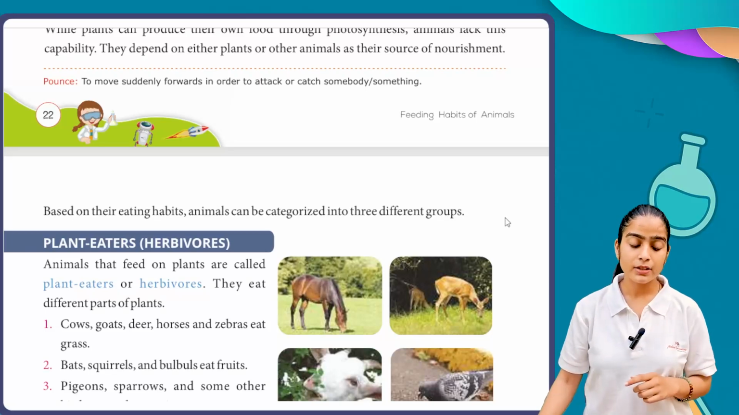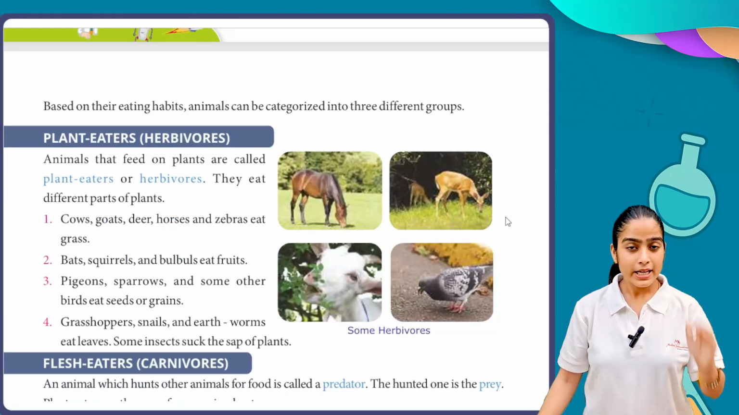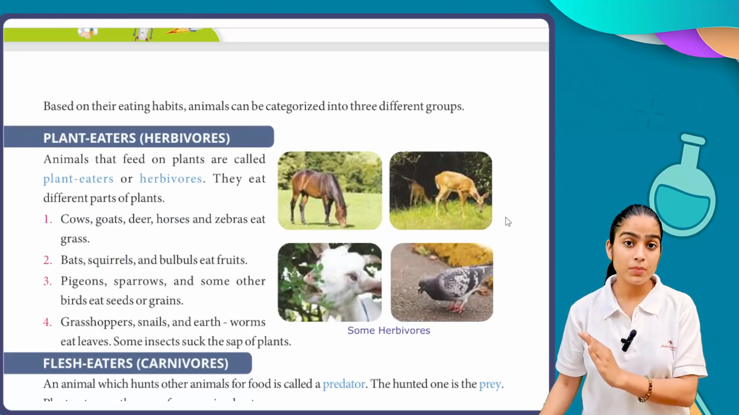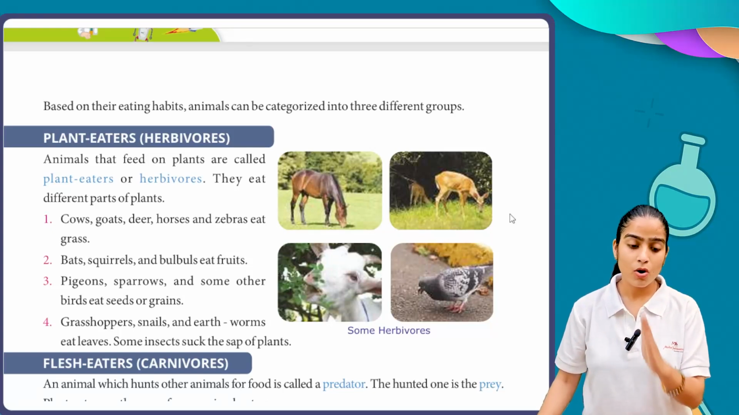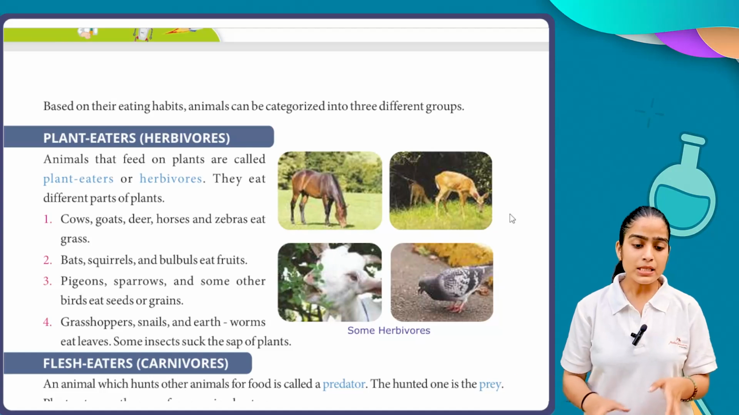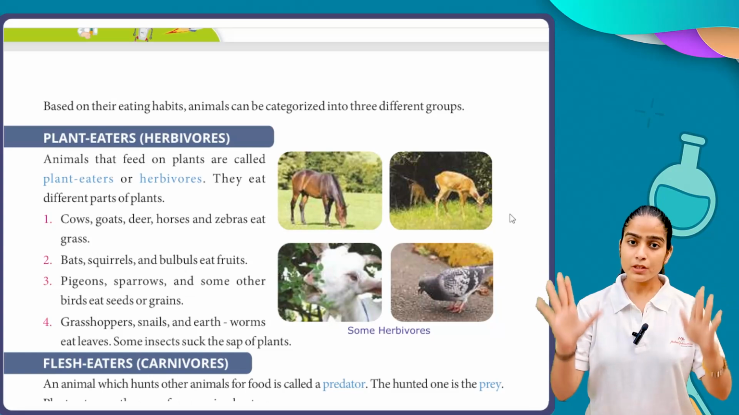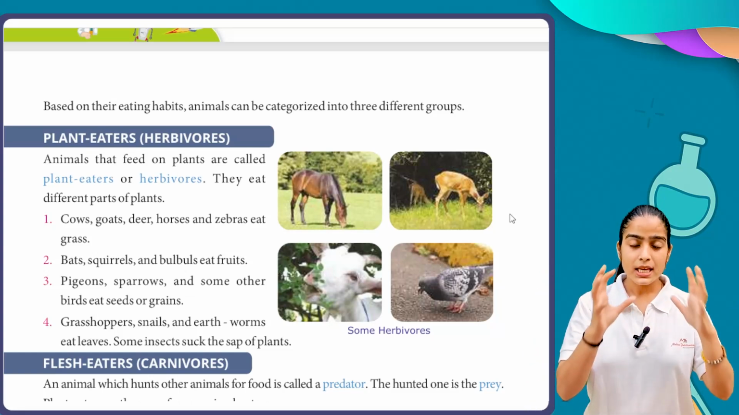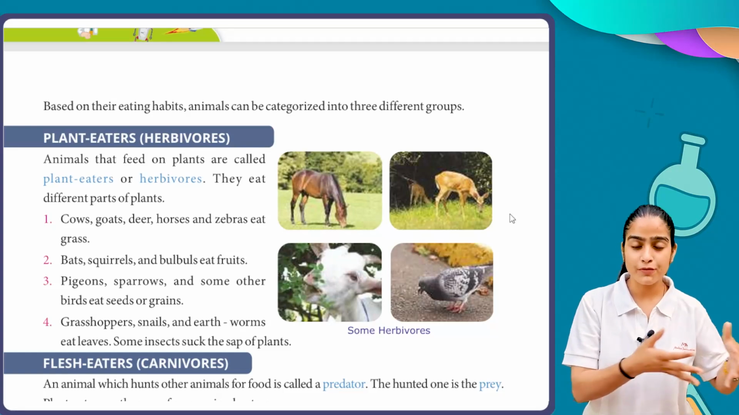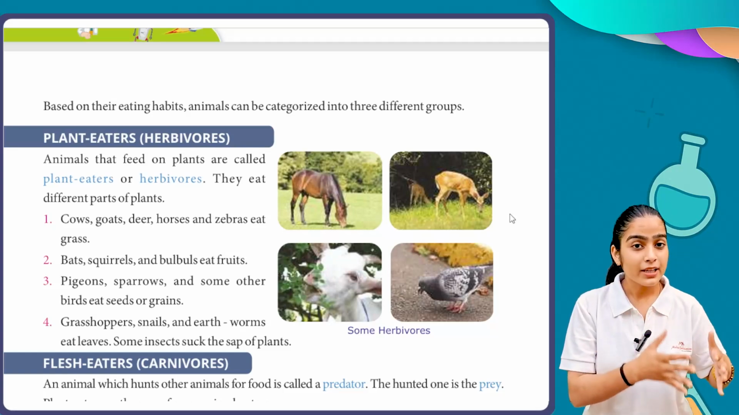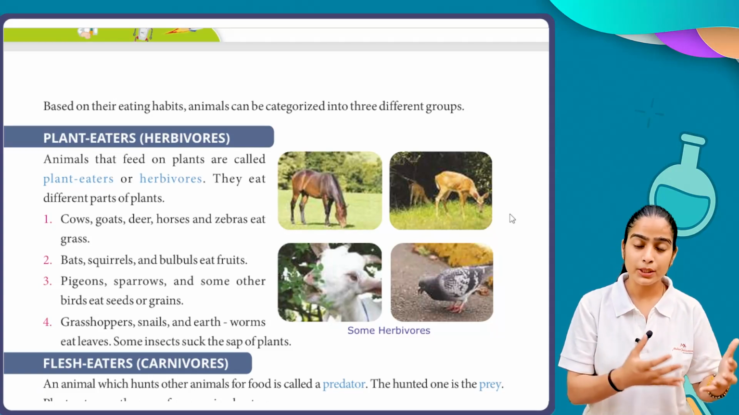The first category we have is plant eaters. Plant eaters means vegetarian, and it means we have herbivorous animals. Those animals who eat only plant-based things are called herbivorous. Animals that feed on plants are called plant eaters or herbivorous. They eat different parts of plants. So it means they eat plants only, but there is a choice of different parts. For different animals, what are their choices of parts they need to eat of the particular plant?